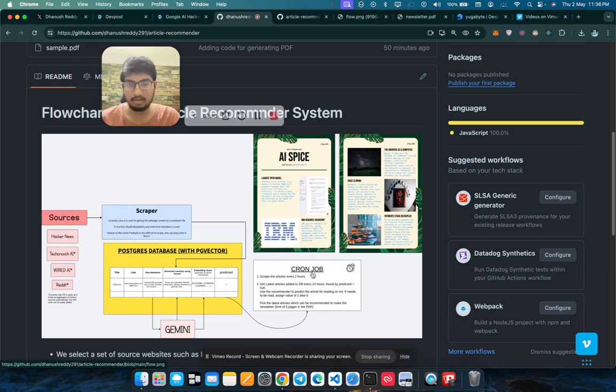We use a cron job for everything here. Since we need to keep updated with the articles every time, we can schedule a cron job to scrape from all these websites, say every 2 hours. Currently I have set it to 2 hours, but you can set it as you want. And a cron job for getting all the